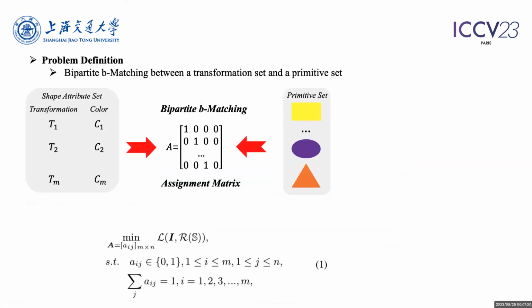We define such a problem as a bipartite matching problem between two parametric sets. One set is a primitive type set, and another set is a shape attribute set, where the shape attribute set includes affine transformation coefficients and color information for specific image areas. Our task is to yield a primitive alignment matrix A, with each element determining if an alignment exists, and each alignment moves the corresponding primitive to a specific area in the image, and then rasterizes it to pixels with corresponding colors. Our problem can be formulated as equation 1.